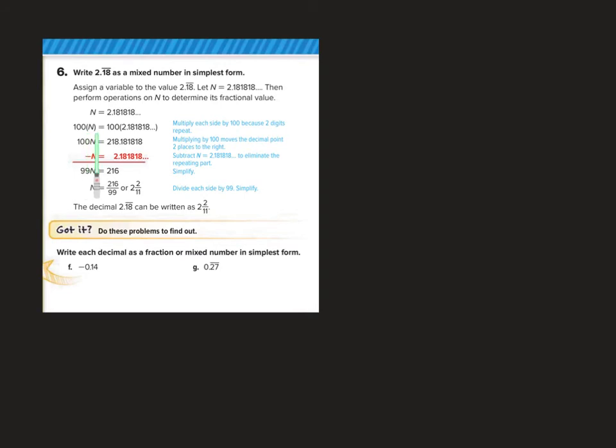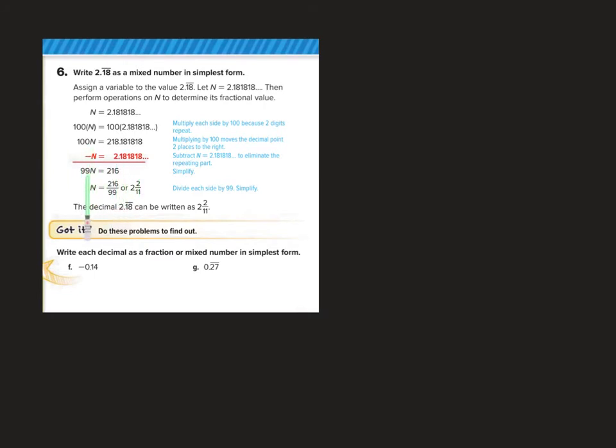Now we're going to multiply both sides of the equal sign times 100. 100 times n equals 100 times 2.181818... repeating. When we do multiply, we get 100n equals 218.181818... Now we subtract n to get rid of the n, and that is equal to 2.181818... So we subtract that as well.